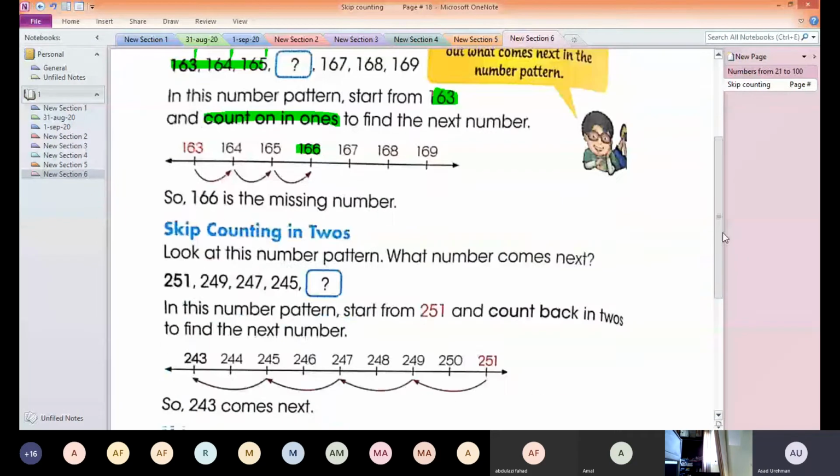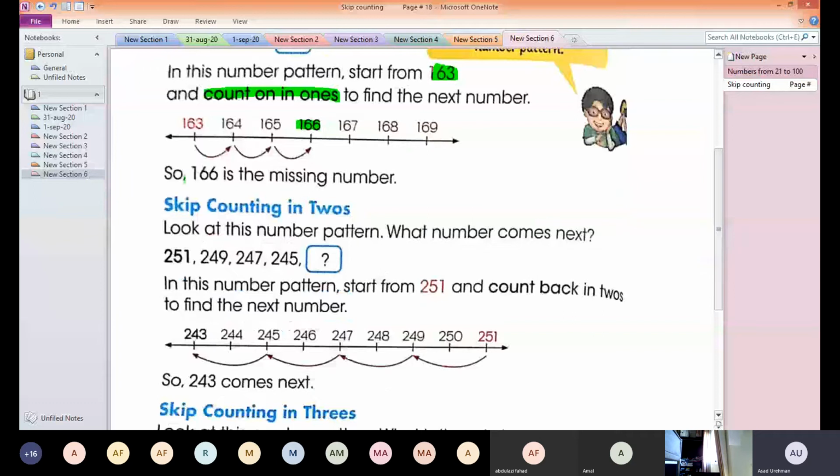Now if you check skip counting in twos, we got it now. 166 is the answer for ones. This is skip counting in twos. In the first one we only needed to add one and one and one. But here if we look at the pattern, the first number is 251, then the second number is 249.